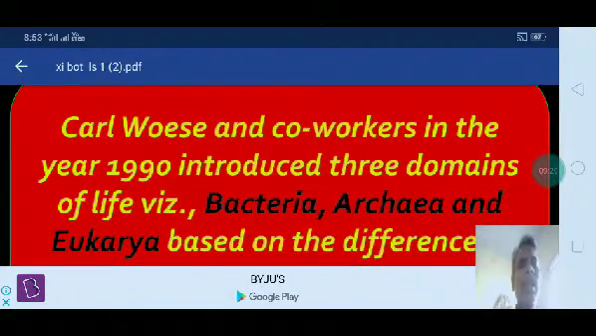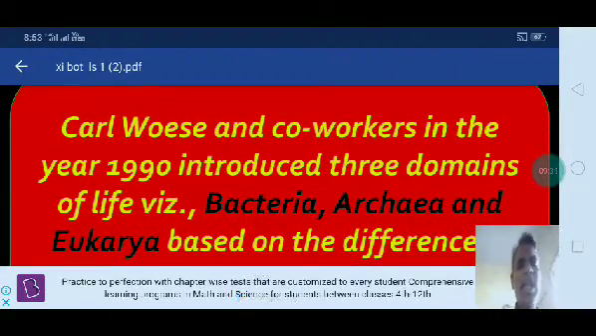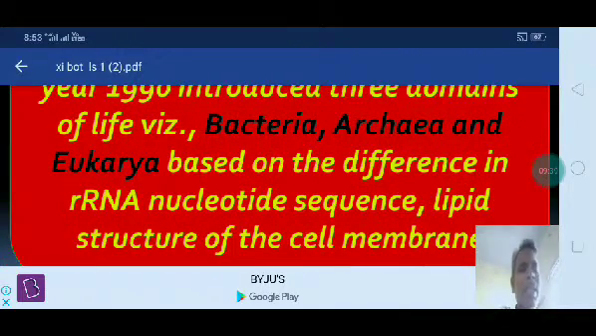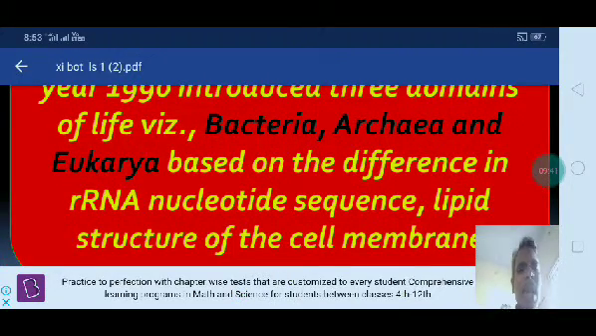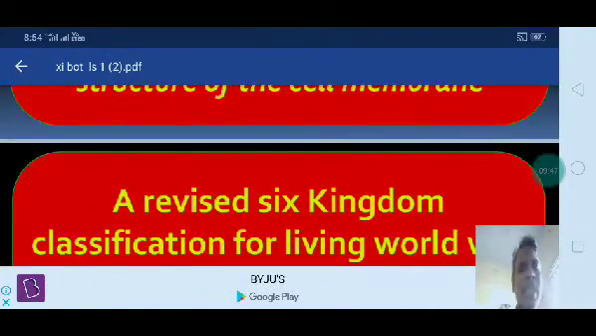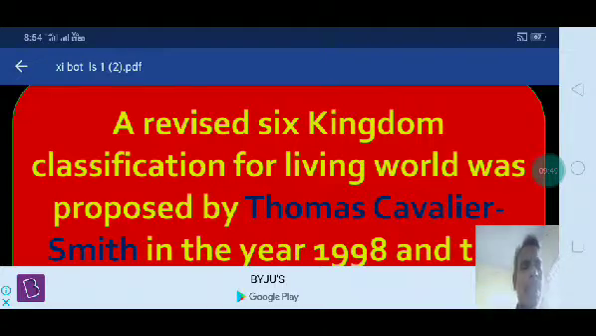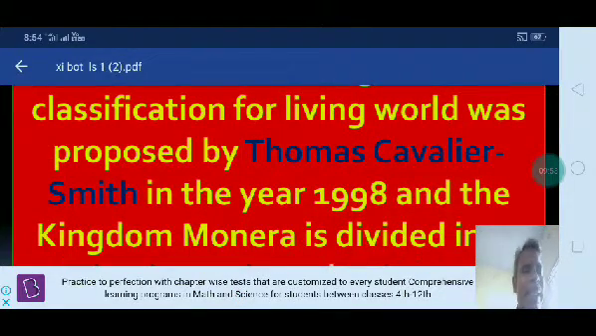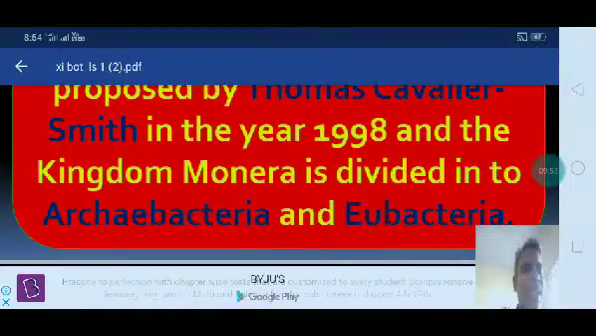The next one. Carl Woese and co-workers in the year 1990 introduced the three domains of life, viz. Bacteria, Archaea and Eukarya, based on the difference in rDNA, rRNA nucleotide sequence and lipid structure of the cell membranes. A revised six kingdom classification for the living world was proposed by Thomas Cavalier-Smith in the year 1998, and the kingdom Monera is divided into Archaebacteria and Eubacteria.